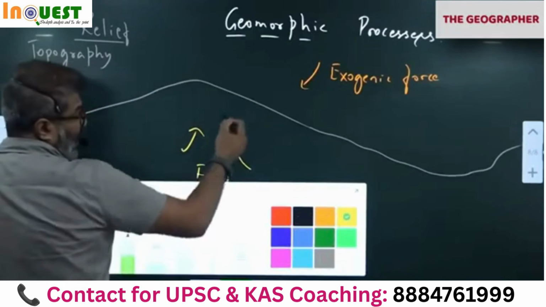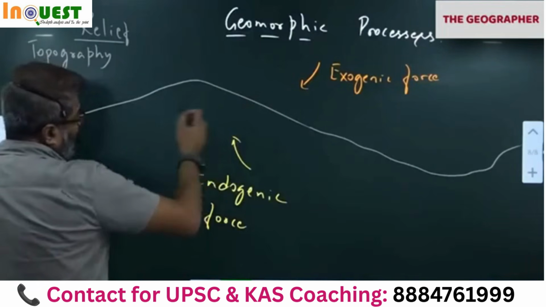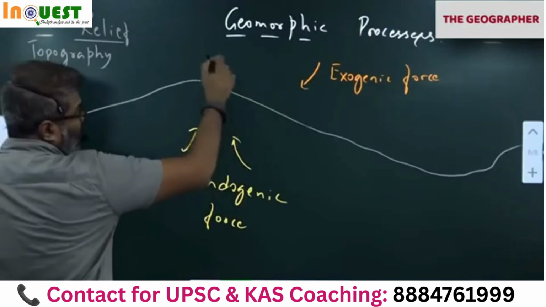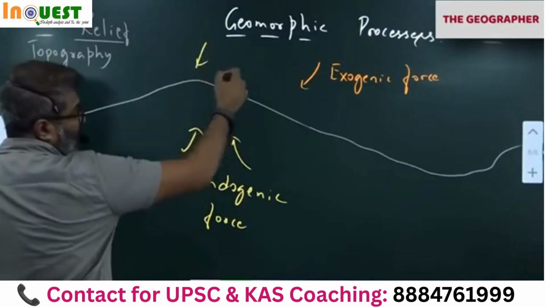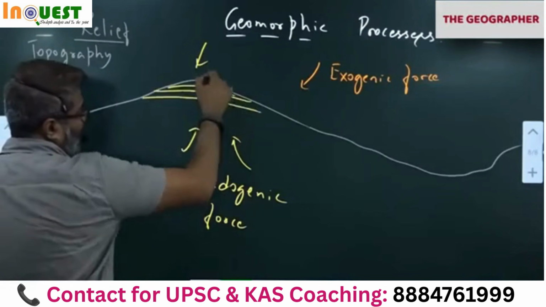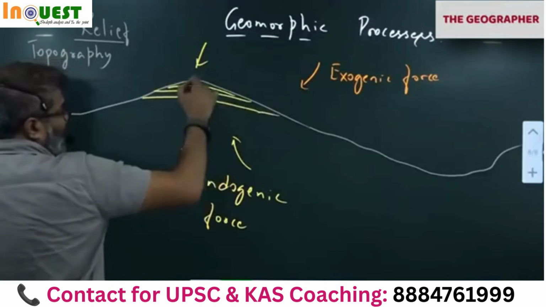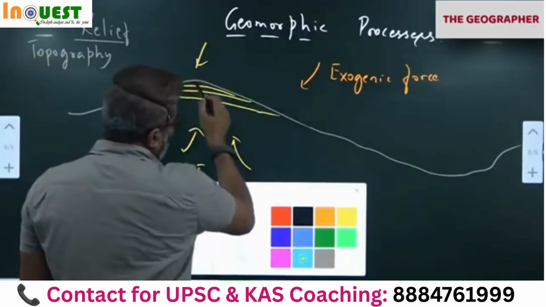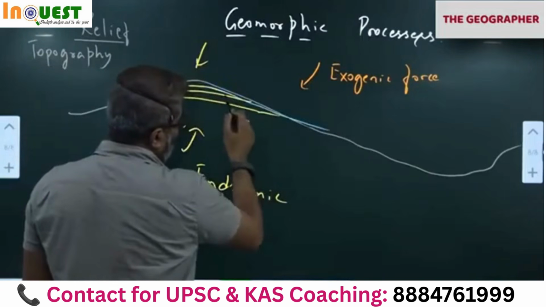So when the endogenic forces create a landform, notice they have created a hill here. All of you notice the hill. So the exogenic forces act from above, like sunlight, wind, water. They start to erode. Weathering, erosion takes place here. Correct. Slowly, what is happening here? Every day the weathering takes place, and the rivers carry the material down like this.